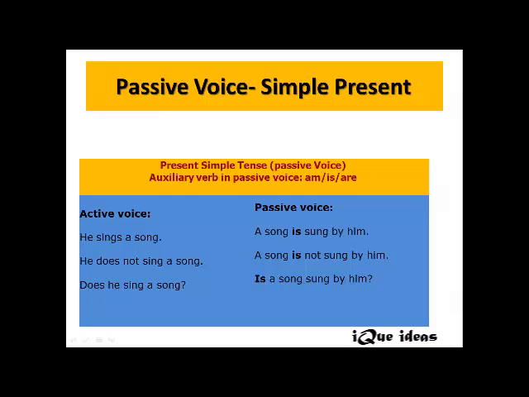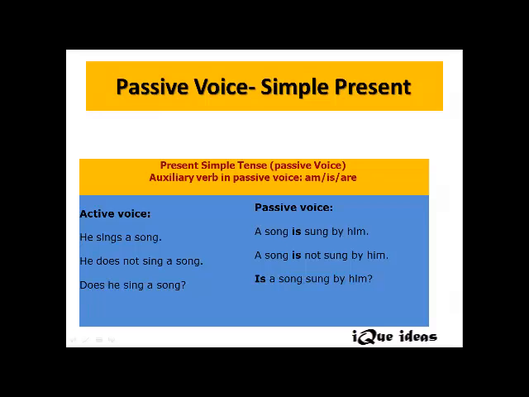The two important indicators that the sentence is in passive voice: what are these two? First one is 3V of a verb, and usually the agent is used along with the preposition by. He sings a song gets changed to a song is sung. Is is the helping verb which has to be used with a song, and the 3V of sings is sung. He gets changed to him, and the preposition is by.